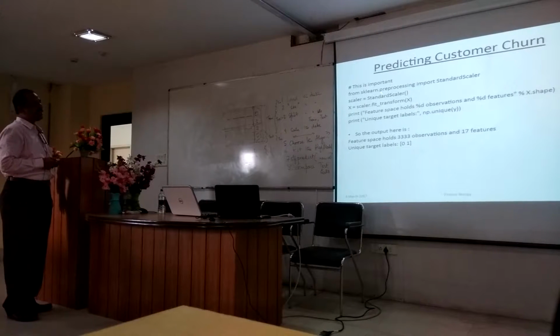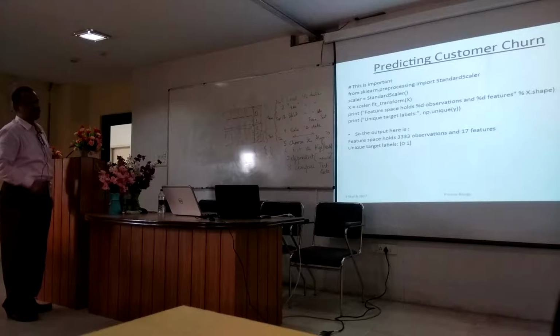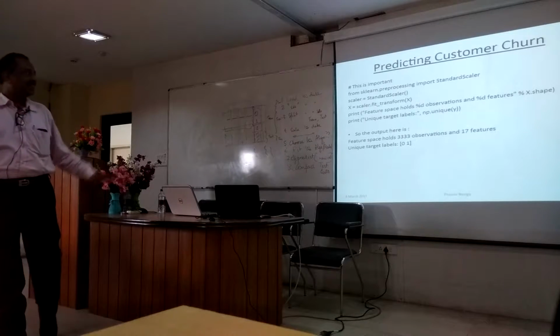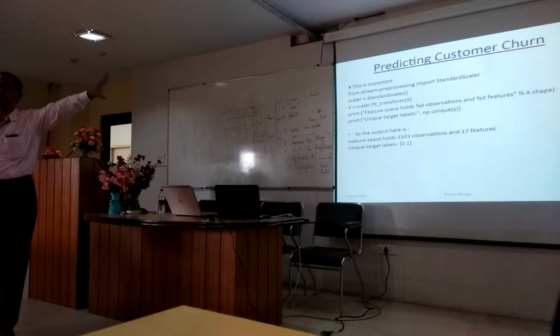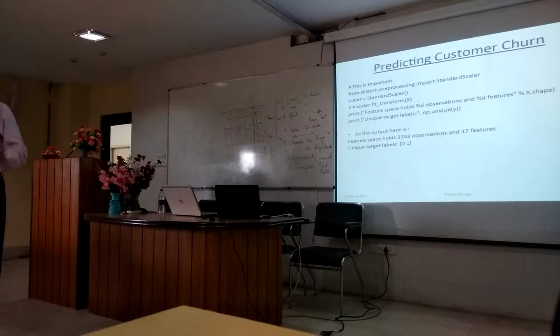Now scale the data. Again, scalers, and then feature space holds the feature array. The output here is 3,333 observations and 17 features. So what does it mean? There are 3,333 rows, and after this operation there are 17 features. 17 features is quite high.